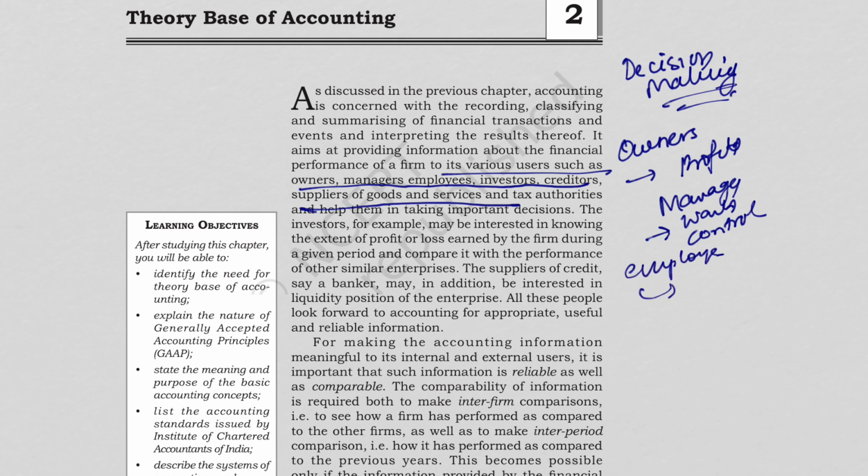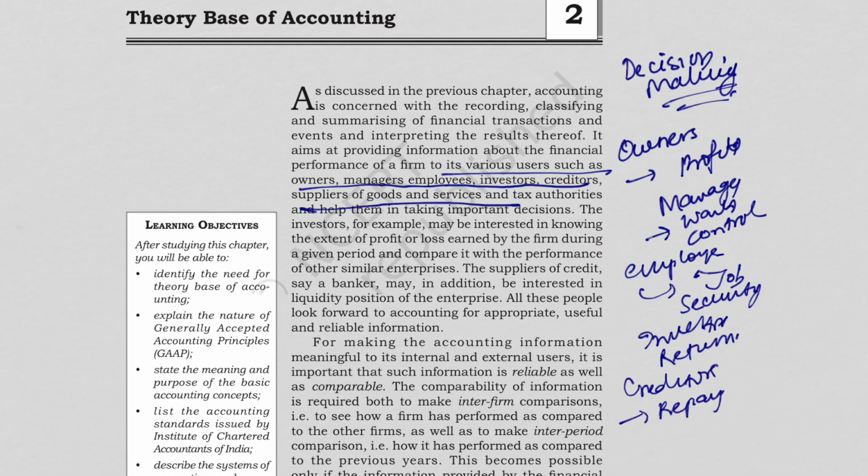Employee wants job security. Investor wants return. Creditor wants repayment. So accounting basically serves all its users.